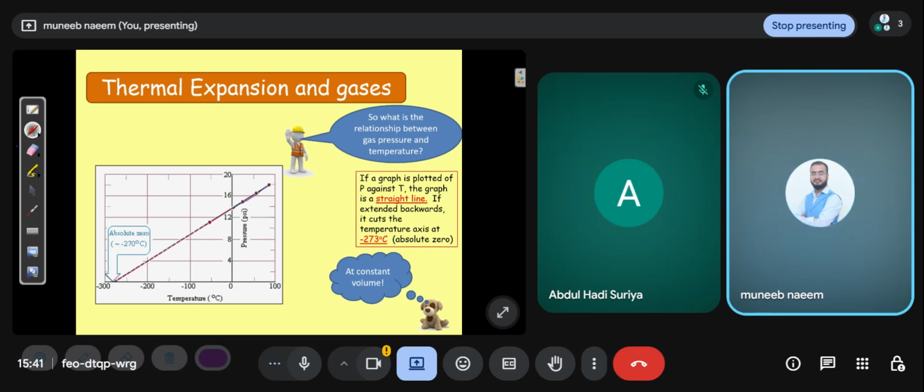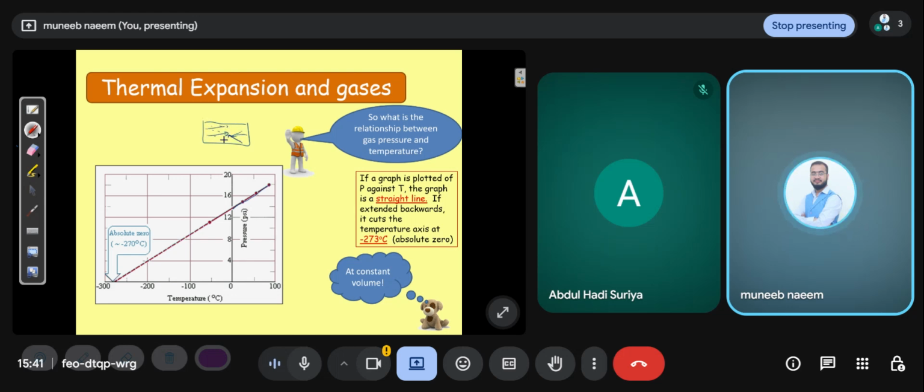For example, there is a gas in a container. You decrease the temperature. The molecules are continuously in motion.